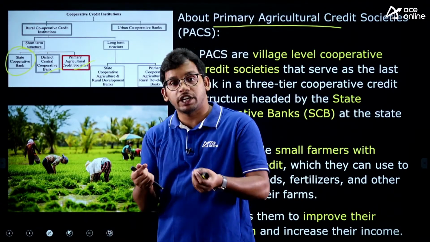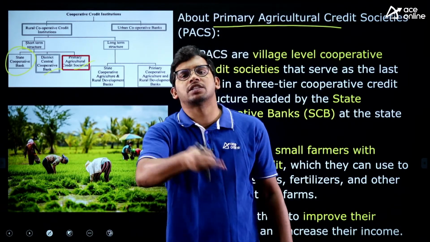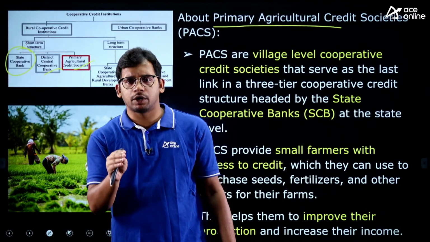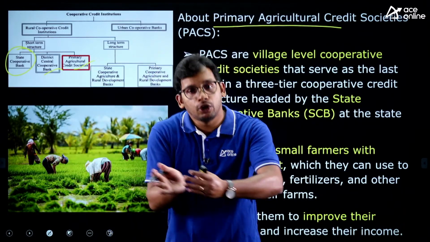These are the societies present at the village level, and they give small loans to farmers whenever they require, in terms of storage and production. So these are the ones at the local level.